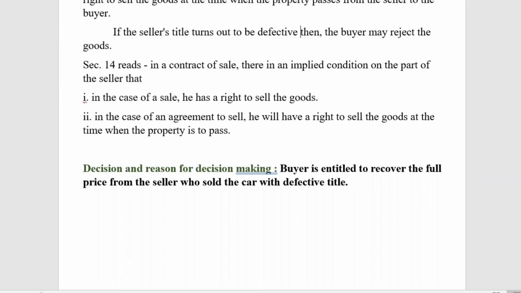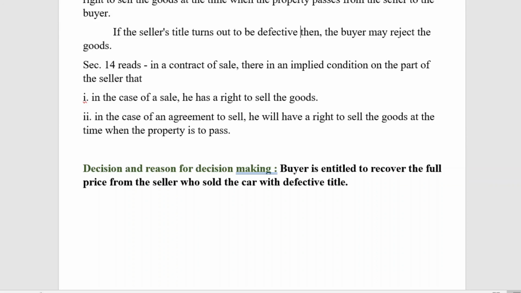This is a case law taken from English case law. Here in India also we are following the Sale of Goods Act, the English Sale of Goods Act. The English Sale of Goods Act of 1893 has been followed in India, with more or less the same provisions.